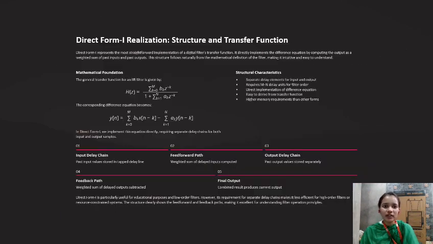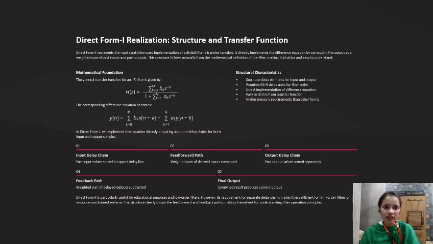Direct form 1 realization. Direct form 1 represents the most straightforward implementation of a digital filter's transfer function. It directly implements the difference equation by computing the output as a weighted sum of past inputs and past outputs. This structure follows naturally from the mathematical definition of the filter, making it intuitive and easy to understand.